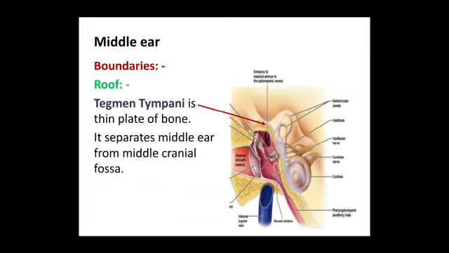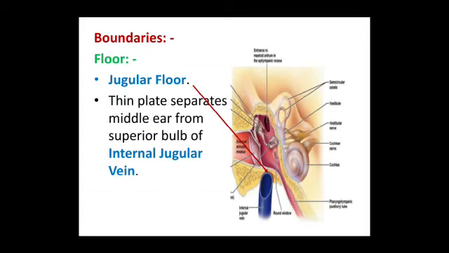So continuing with the boundaries, the roof is formed by a thin plate of bone called tegmen tympani. This separates the middle ear from the middle cranial fossa. The floor is a thin plate which is also called a jugular floor.